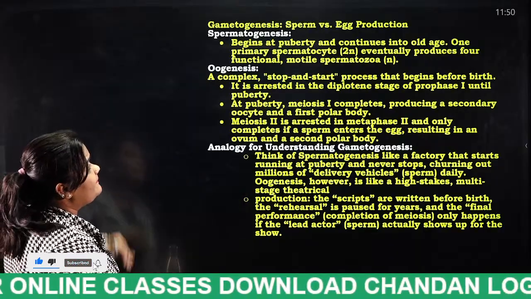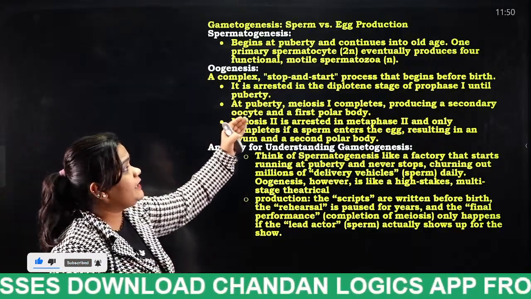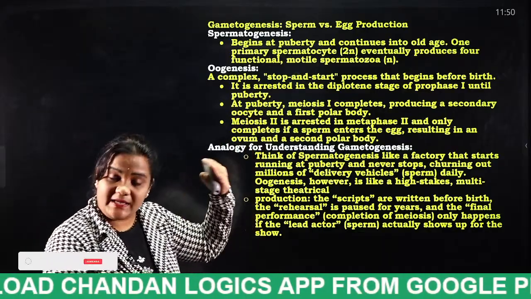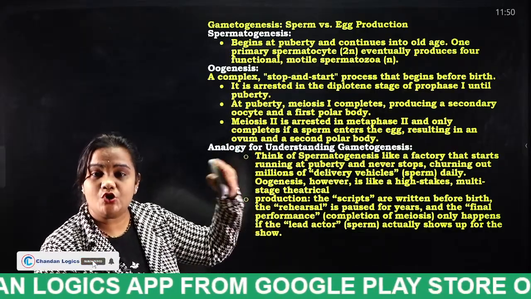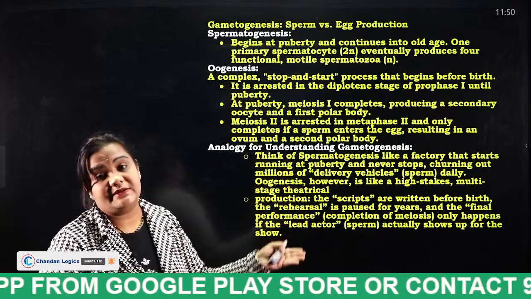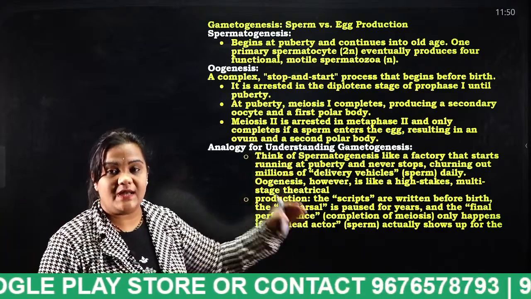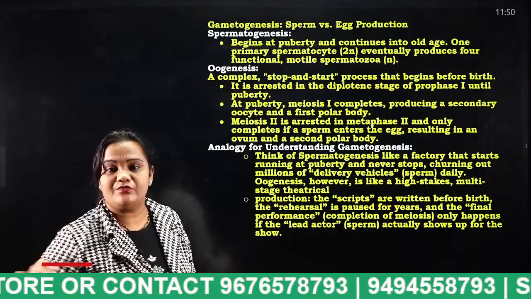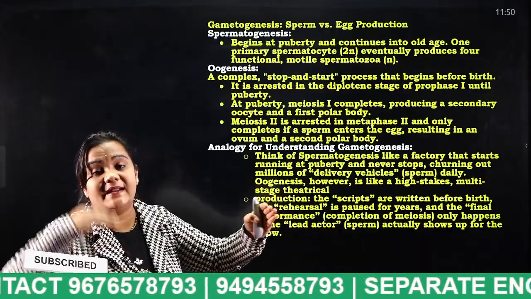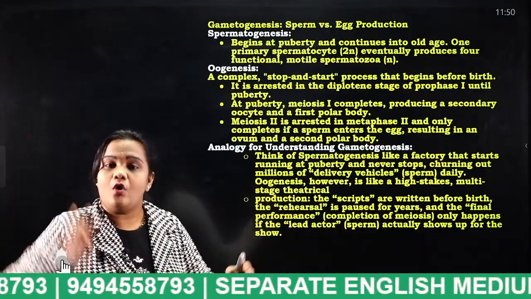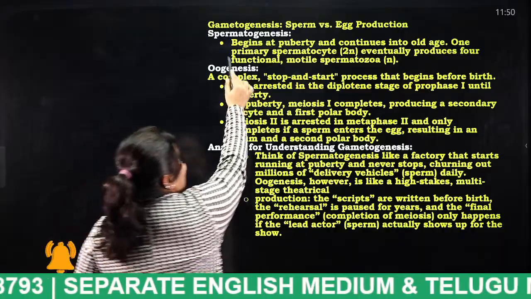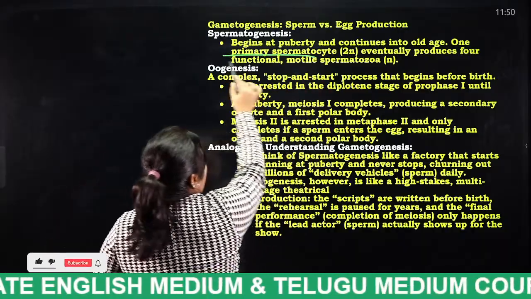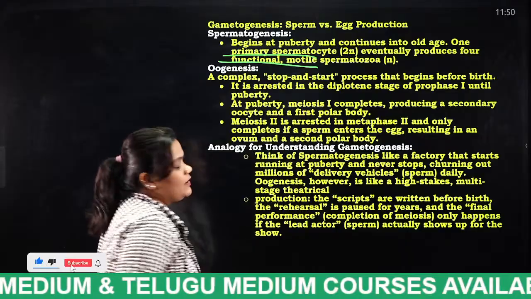Spermatogenesis begins at puberty and continues into old age. That means it starts at puberty when the male matures, and it continues till old age in men. One primary spermatocyte eventually produces 4 functional motile spermatozoa.